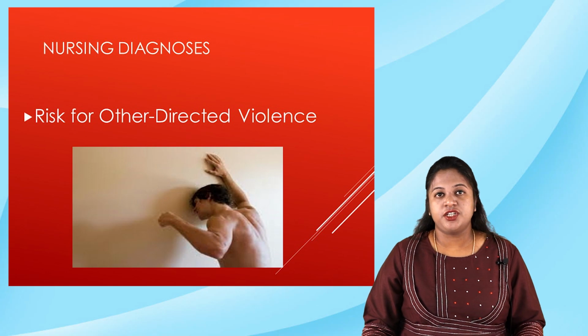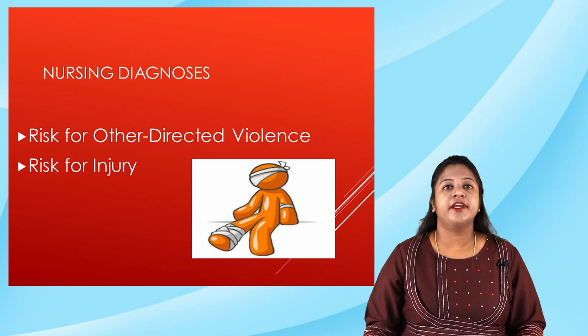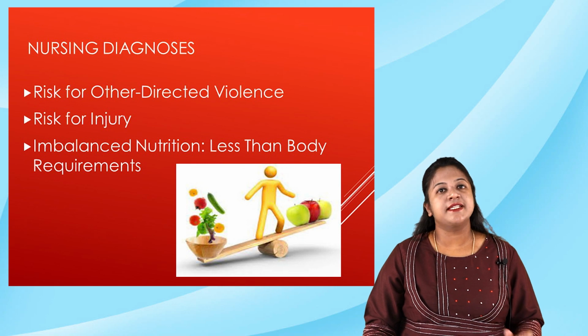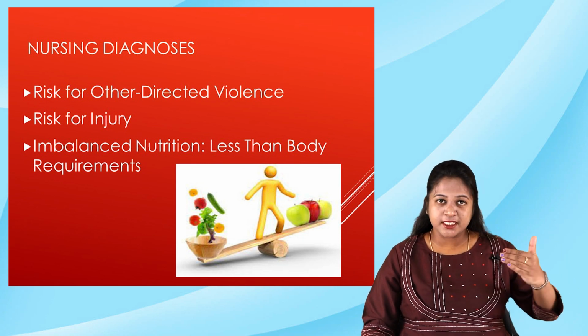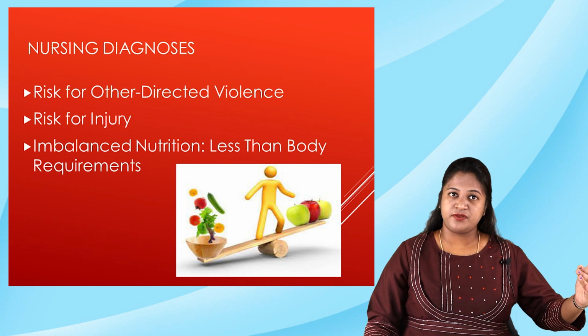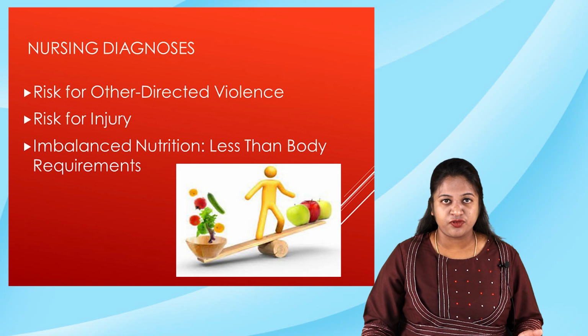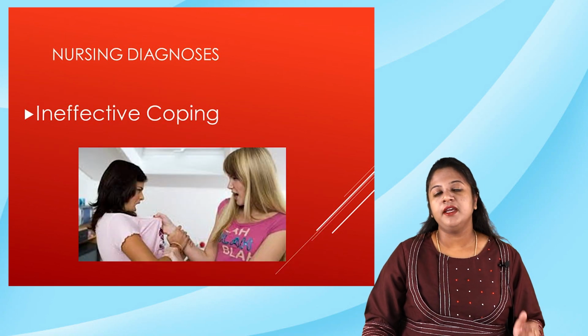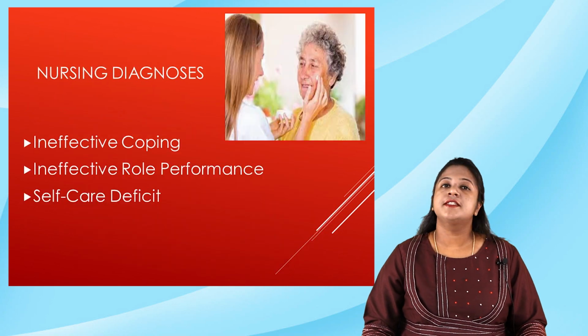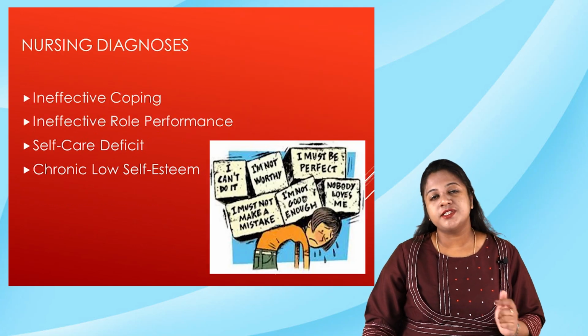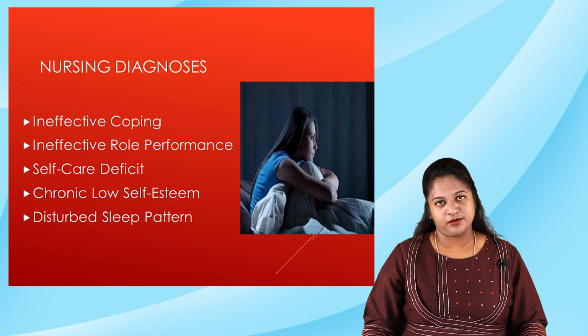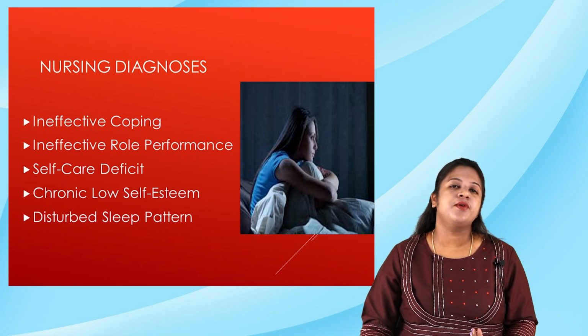Moving to the nursing management. So what are the nursing diagnoses that you can state for this condition? Number one is risk for other-directed violence, risk for injury, imbalanced nutrition less than body requirement. So based on the symptoms of the patient, whether it is depressive symptoms or hypomanic symptoms, these are the nursing diagnoses that you can state for these conditions. Ineffective coping, ineffective role performance, self-care deficit, chronic low self-esteem, disturbed sleep pattern. Okay, so these are the nursing diagnoses that you can list.